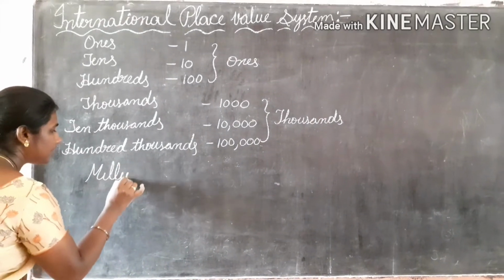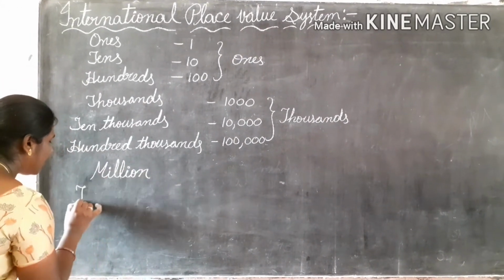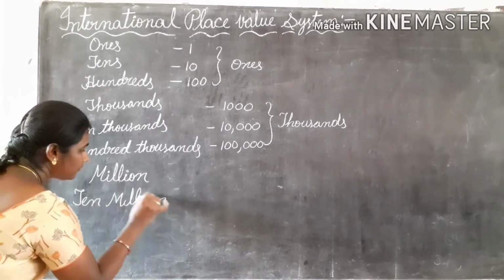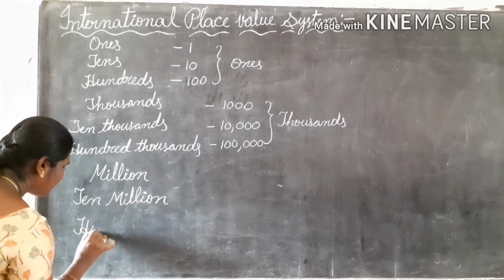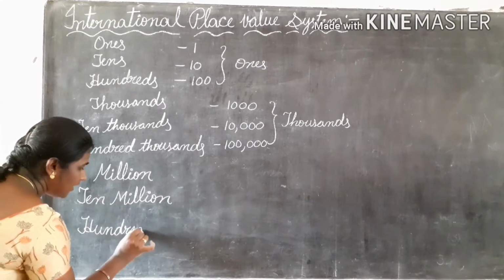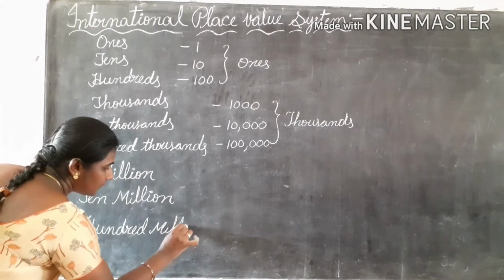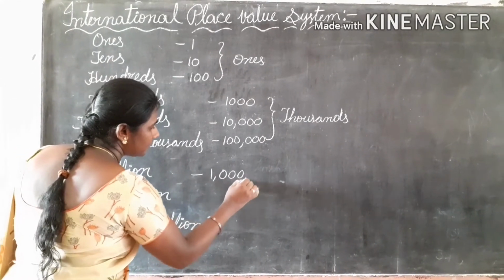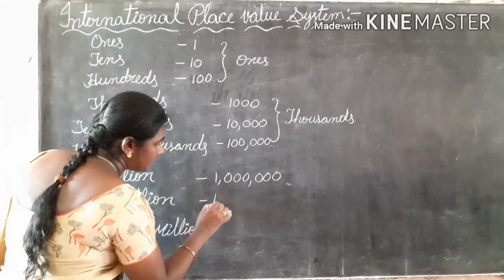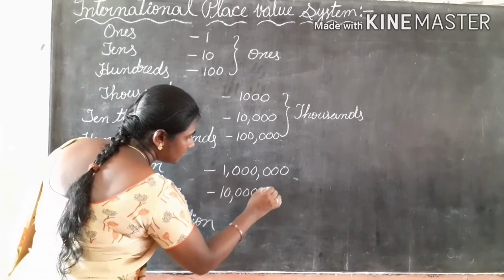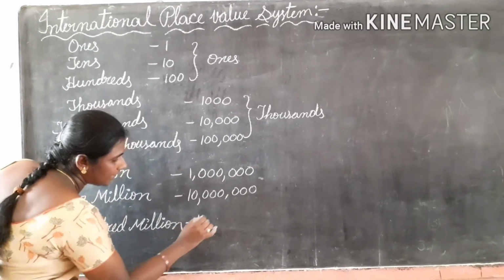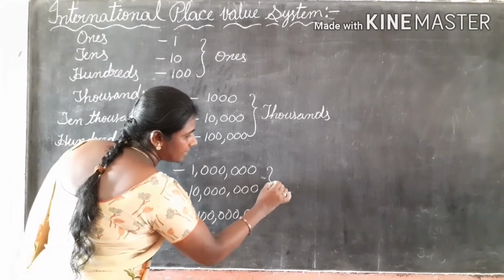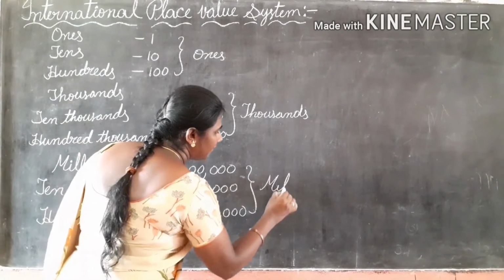Million, 10 million, 100 million. For million, 10 million, 100 million. These three are under millions period.